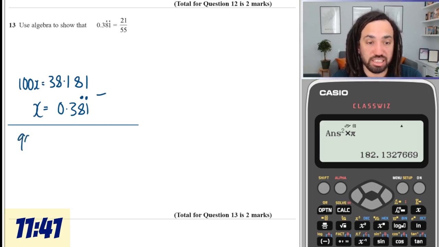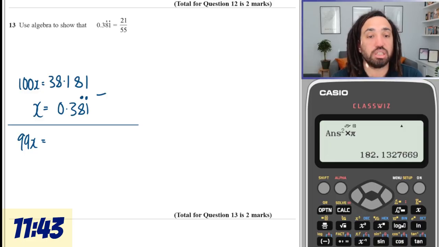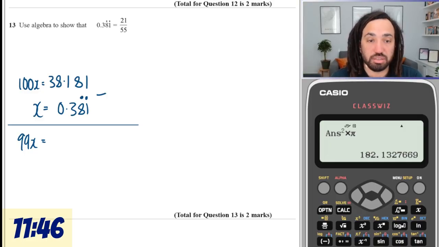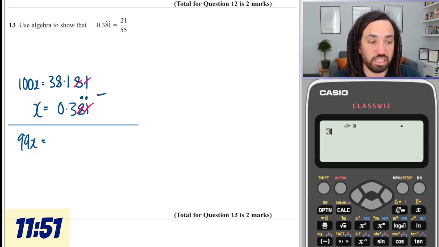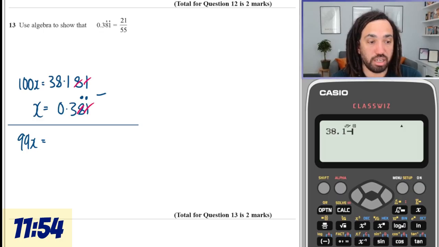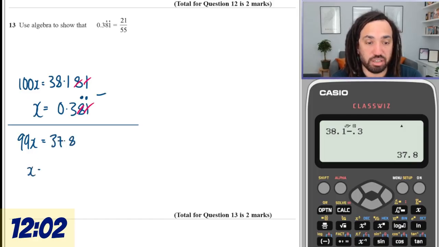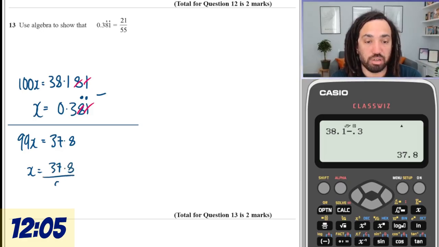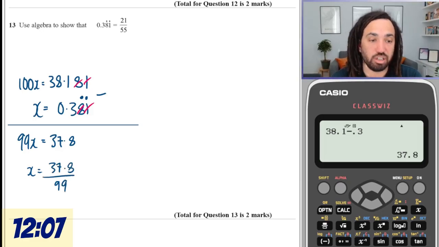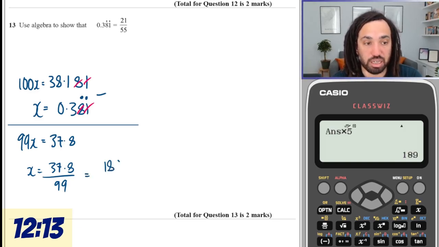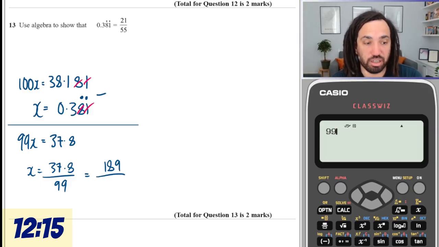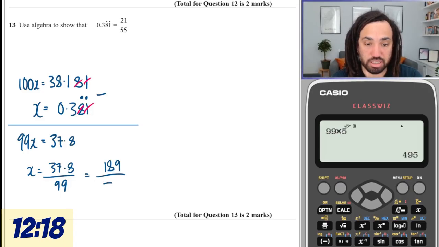And we'll get 99x is equal to, so these will cancel, and then we just need to do 38.1 minus 0.3, which gives us 37.8, and then we could divide through by 99. And then we could times top and bottom by 5, which will cancel out and make that a whole number. So that's that, and then times 99 by 5 gives us this.